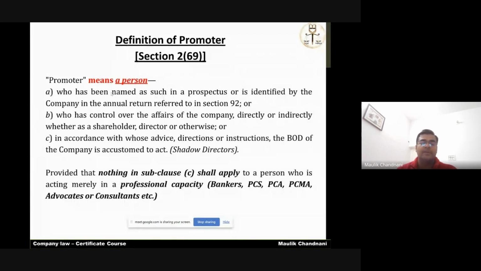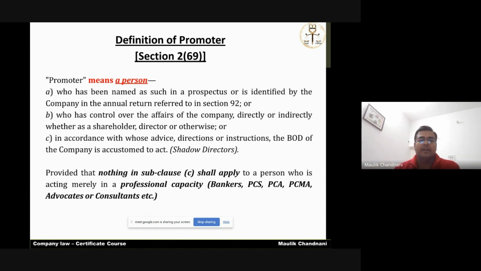Apart from it, the persons who have the ultimate control over the affairs of the company, whether directly, that is, they have the share capital, whether they are the ultimate directors of the company, or otherwise, through any other agreement through which they possess control over the affairs of the company, either themselves or indirectly. Normally, indirectly, we had discussed the holding and subsidiary relation, where you, together with your subsidiary, control another company that is also your deemed subsidiary.